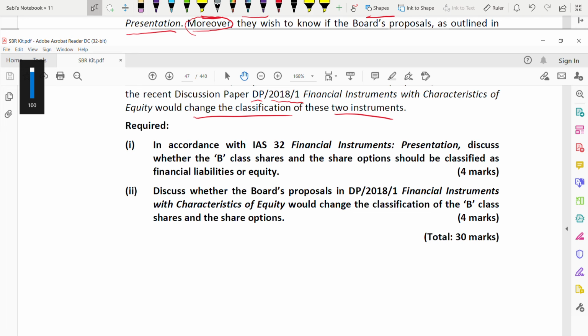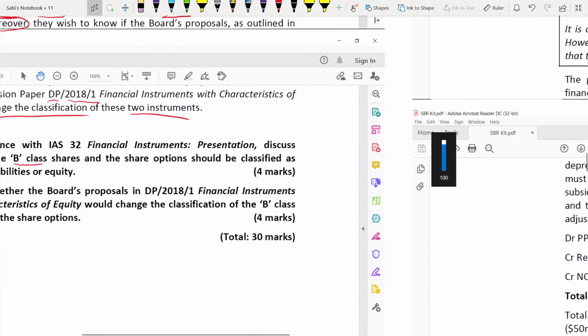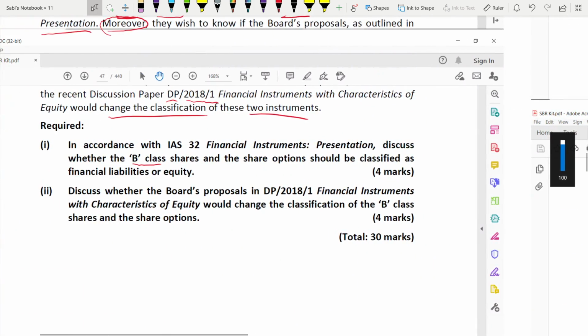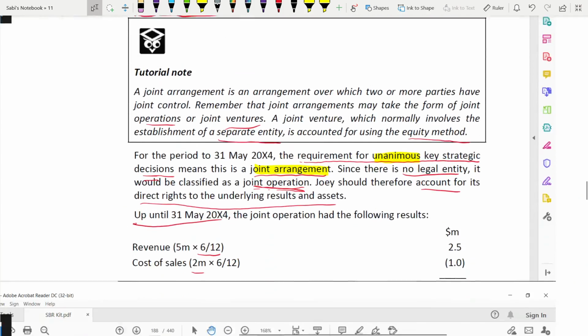In accordance with IAS 32 presentation, discuss whether B class shares and share options would be classified as financial liabilities or equity. Second, discuss whether the proposal in the discussion paper would change the classification of B shares and share options. You need a good understanding of the discussion papers and of current issues as well.